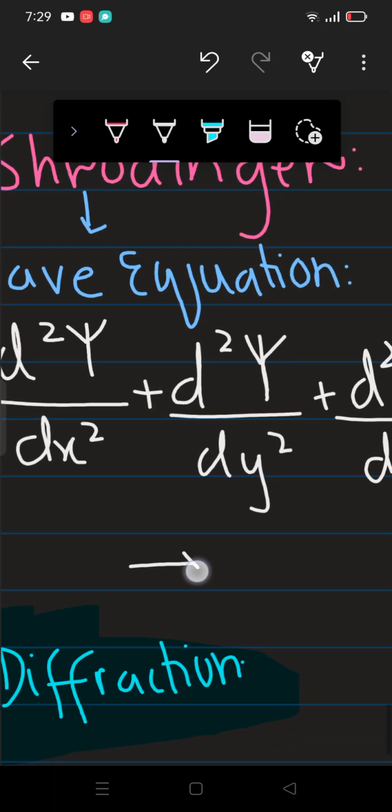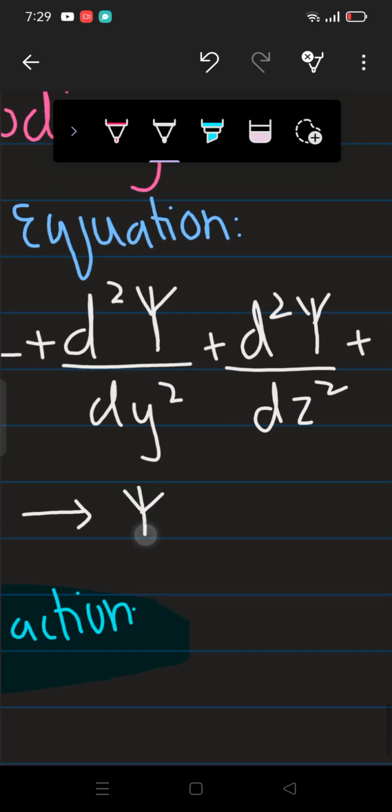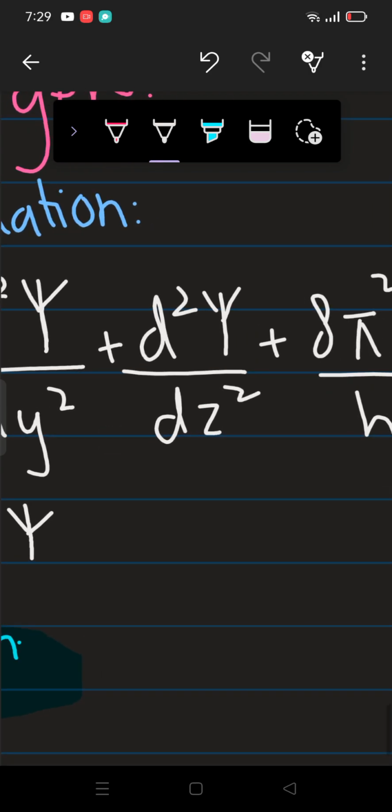Here let's notice the terms, what these terms are used for, right? This is the psi symbol. This shows the wave function.